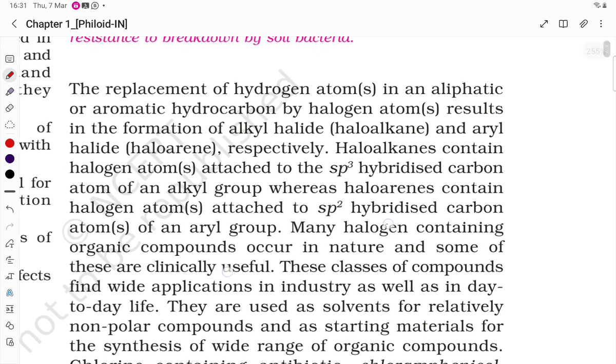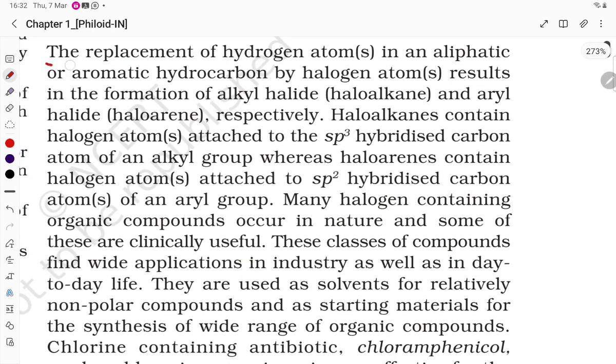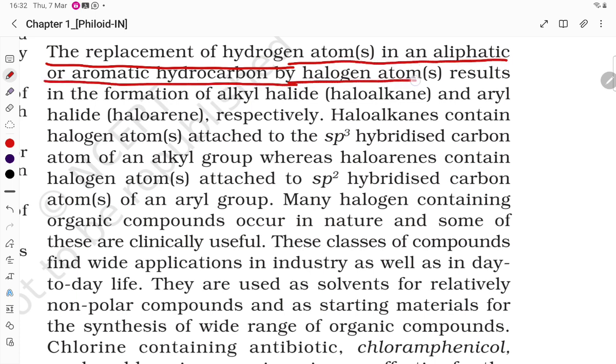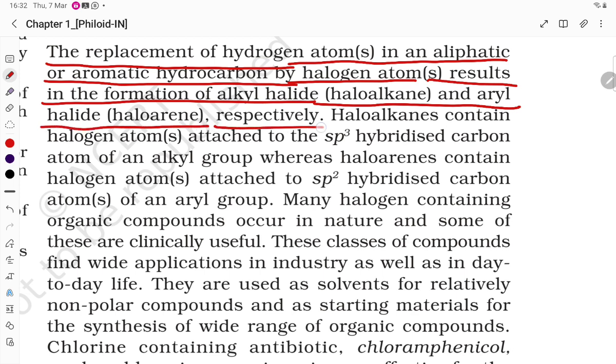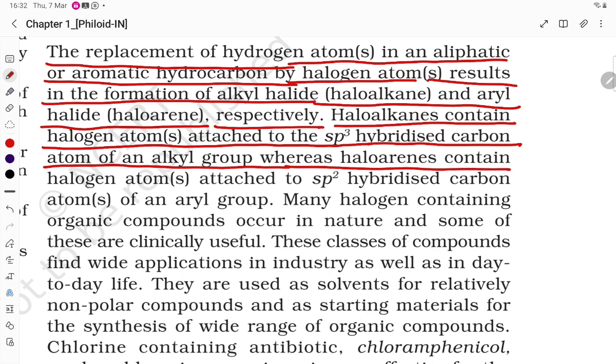are called haloarenes. Now see, the replacement of a hydrogen atom in an aliphatic or aromatic hydrocarbon by a halogen atom results in the formation of alkyl halide, that is haloalkane, and aryl halide, haloarenes, respectively. Haloalkanes contain a halogen atom attached to an sp3 hybrid carbon atom of an alkyl halide, whereas haloarenes contain a halogen atom attached to an sp2 hybrid carbon atom of an aryl halide.